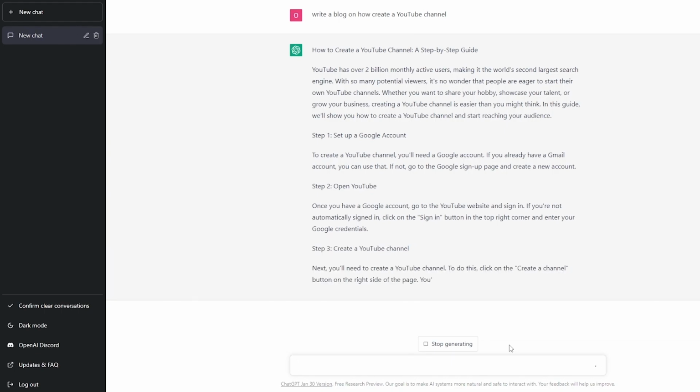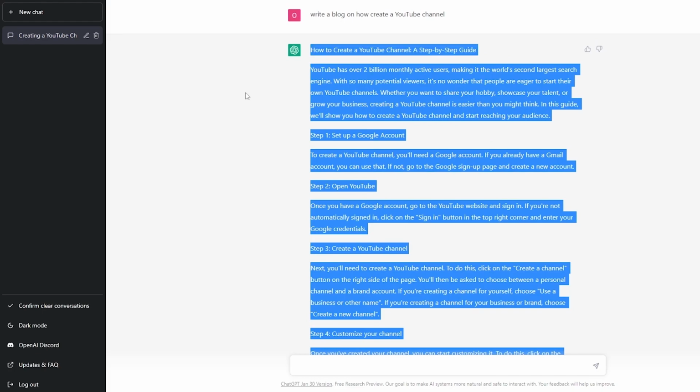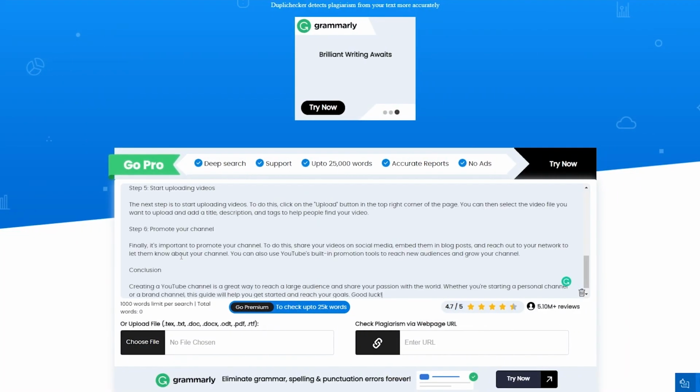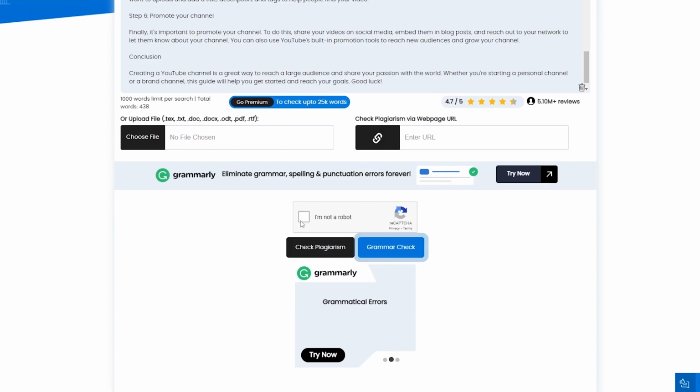We're going to go ahead and let it do its thing and then copy it. Okay, so it's done. Let's copy it right here, and paste it in here to see if it is plagiarized or not. I'm going to hit enter. We're going to click on try now. Oops, sorry about that. We're going to verify that we're not a robot, and then simply click on check plagiarism.